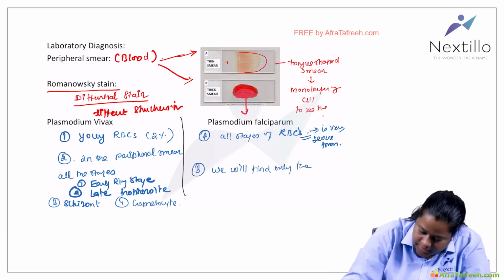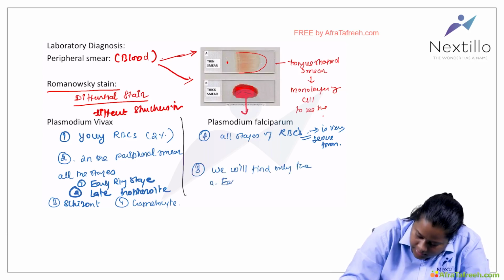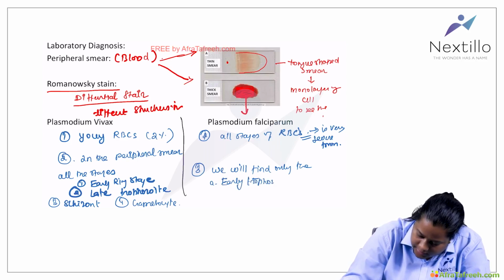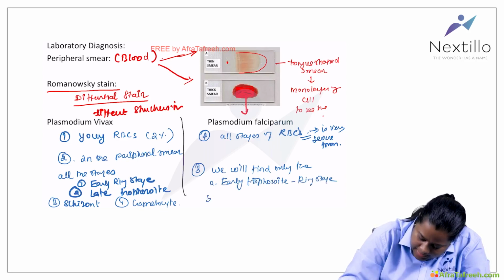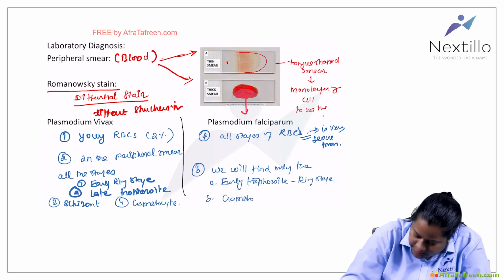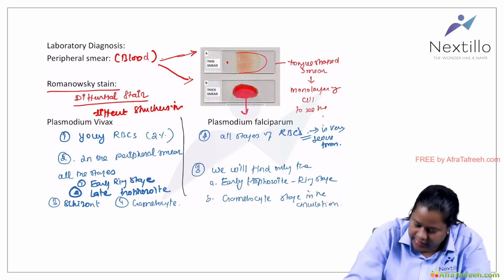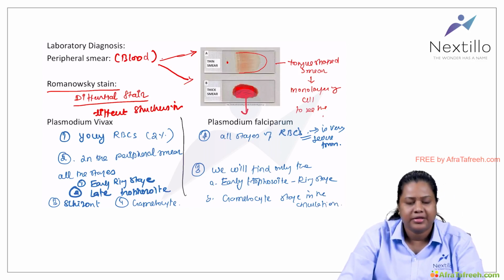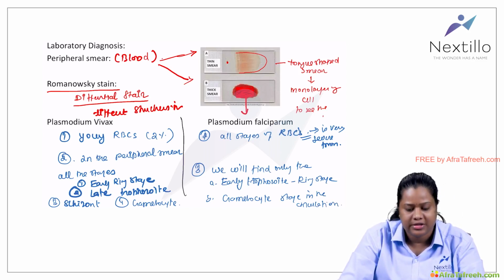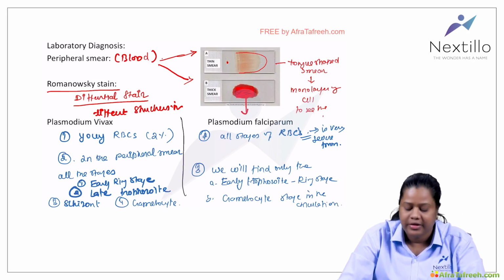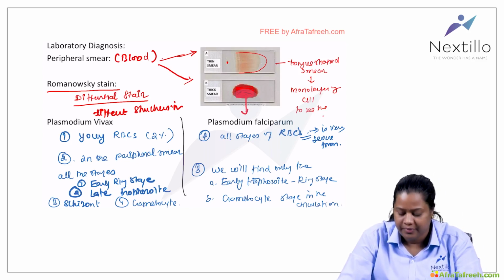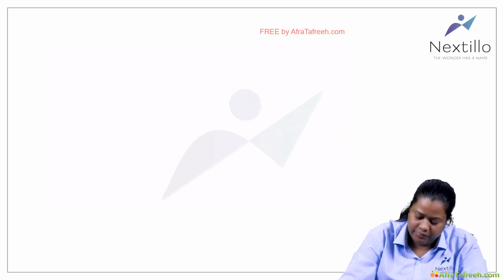only the early trophozoite, that is the ring stage, and the gametocyte stage in the circulation. So it is very diagnostic. When you find only the early ring stage and the gametocytic stage in the peripheral circulation, then it is Plasmodium falciparum.